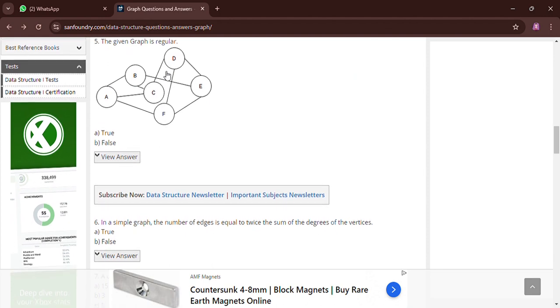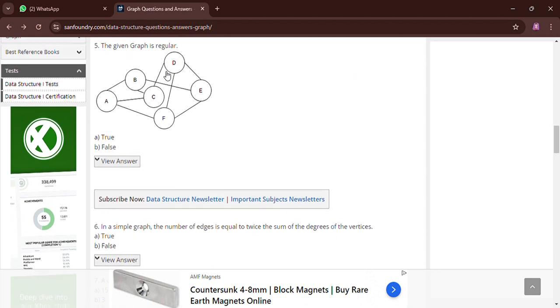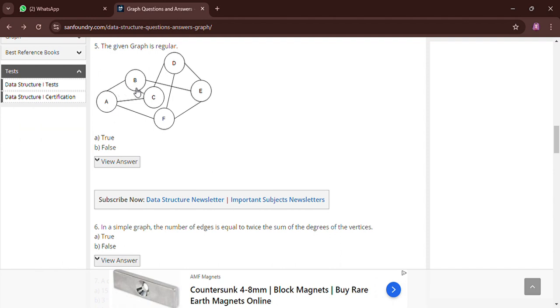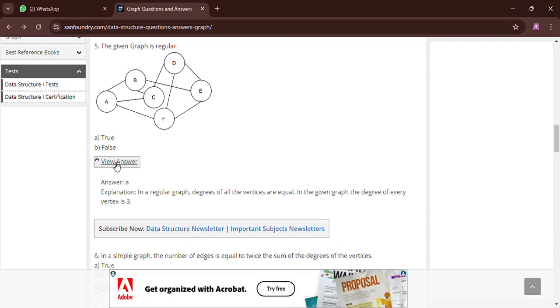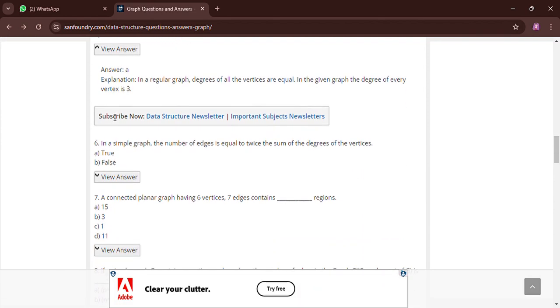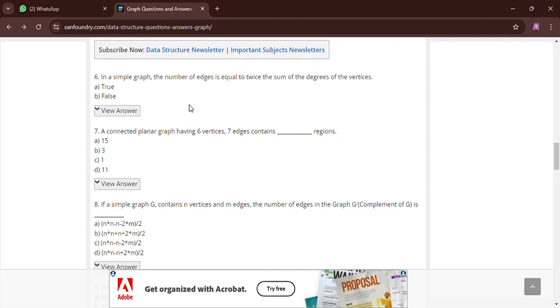We go to the fifth question. The given graph is irregular. A regular graph is a graph in which every node has the same degree. We can say that a has how much degree? 1, 2, 3, a has 3, b also has 3, and every node has 3 degree. So yes, this is true. The answer will be A. The explanation: in a regular graph the degree of all vertices is equal. In the given graph the degree of every vertex is 3.